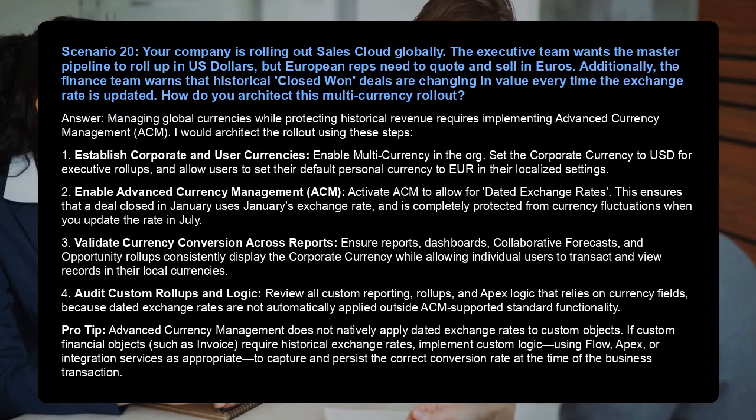Your company is rolling out Sales Cloud globally. The executive team wants the master pipeline to roll up in US dollars, but European reps need to quote and sell in euros. Additionally, the finance team warns that historical closed-won deals are changing in value every time the exchange rate is updated. How do you architect this multi-currency rollout? Answer: